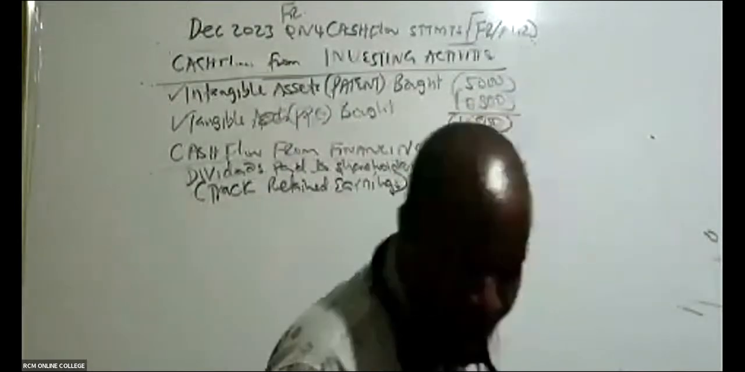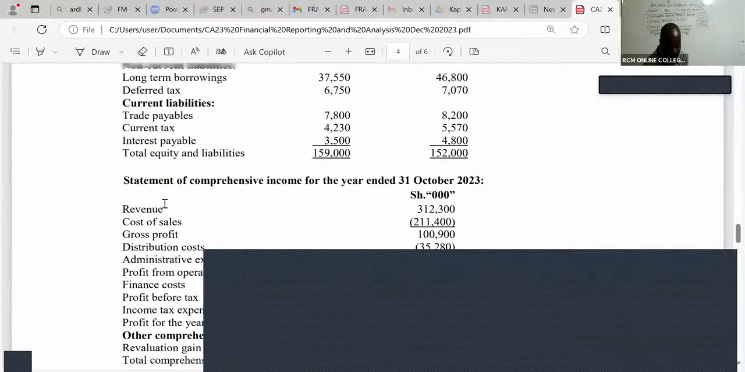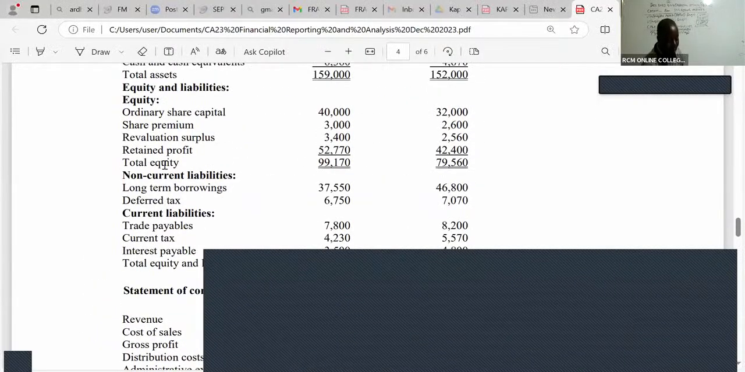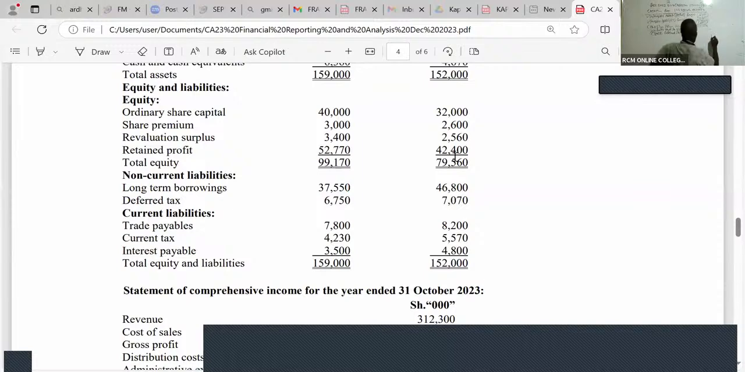Is there somebody who is able to see retained earnings in their balance sheet? Retained earnings, same as retained profit. You can see the balance brought down is 42,400. Remember, retained earnings in equity has to be credited. So the balance brought down for retained earnings, which is the same as retained profit, is 42,400.